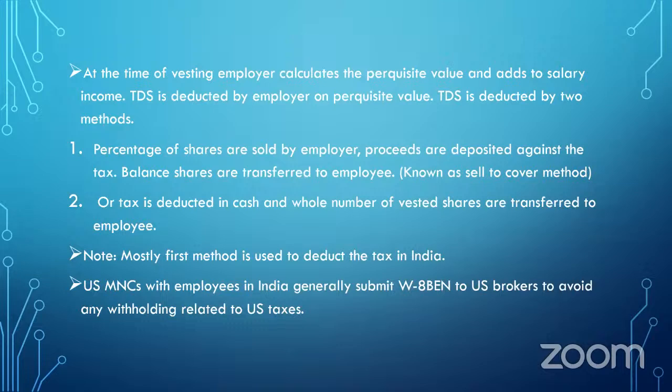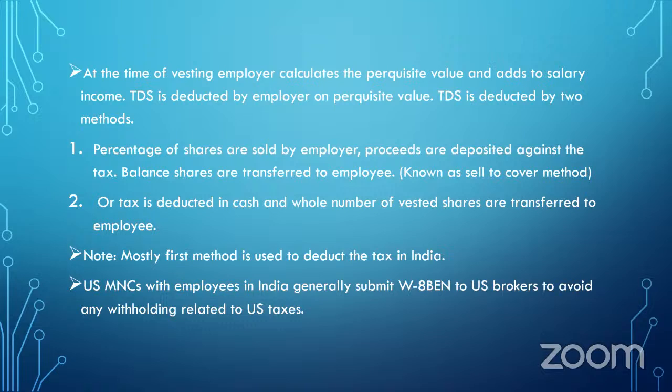Further, there are three methods to deduct the tax, and two are majorly used. The first method: the employer deducts a certain percentage of shares from the total vesting units and sells off those shares, and the proceeds are utilized to meet the tax liability, and the balance shares are transferred to the employee.